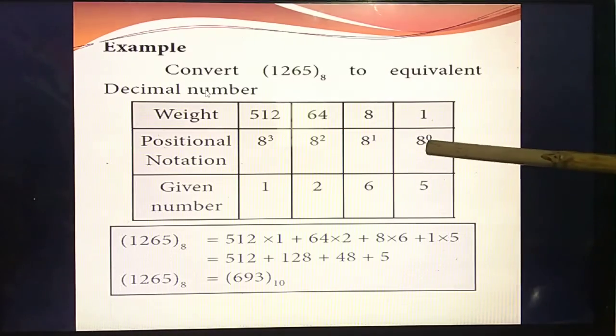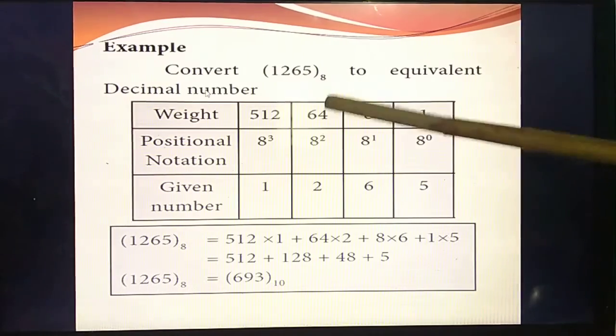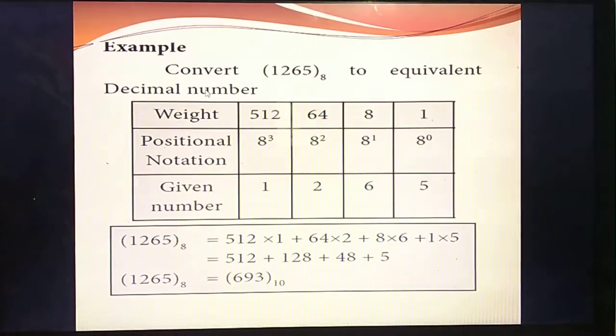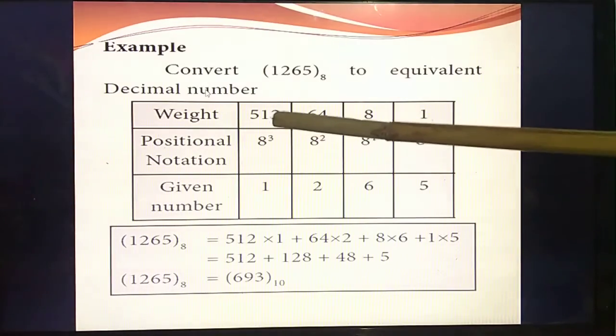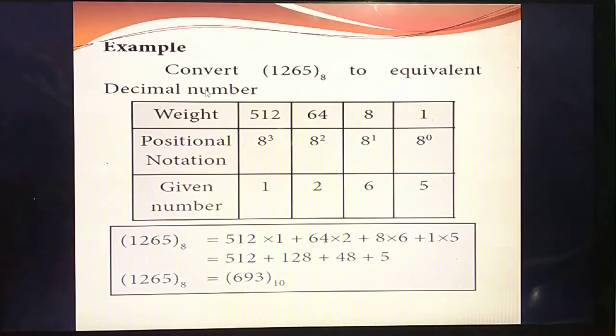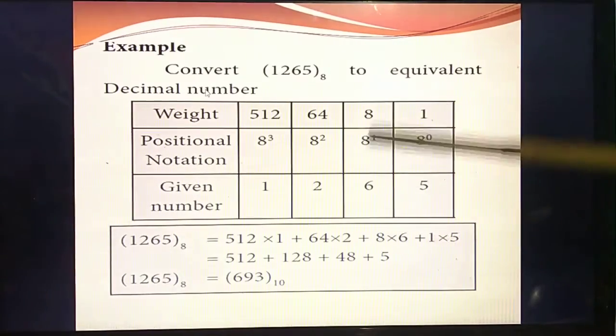So what's the value? 8 power 0 means the value 1. 8 power 1 means 8. 8 power 2 means 64, 8 into 8. 8 into 8 into 8, value is 512. This is the third step. See, similar method only. Then you should add all the values. 512 plus 64 plus 8 plus 1. Okay. Add all the values.